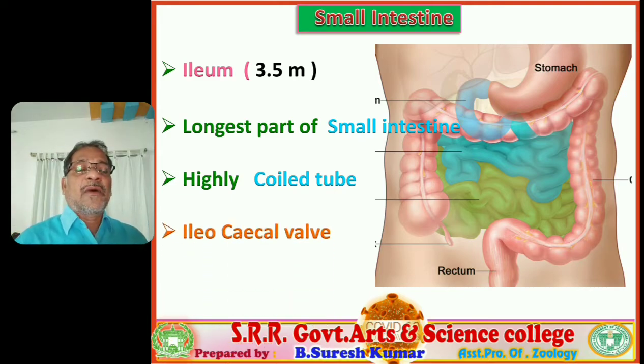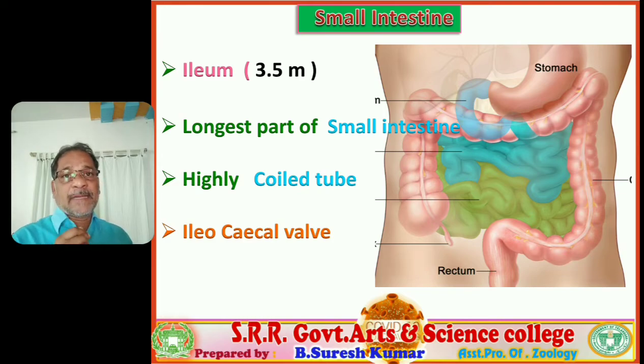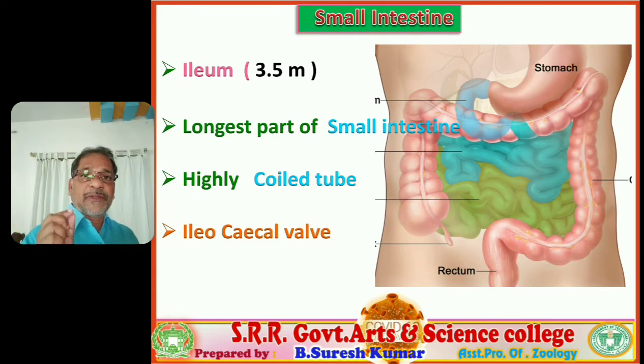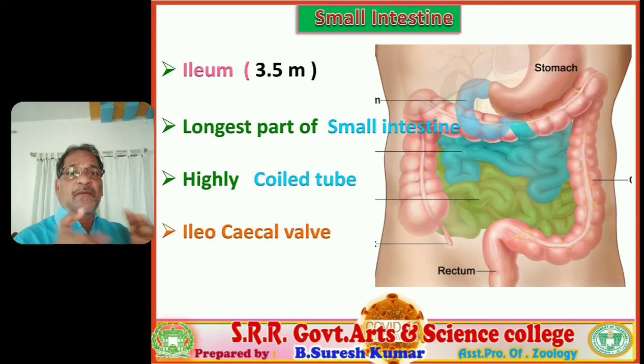And next, all these coilings of the small intestine are held together by means of mesentery layers. Previously, I discussed the greater omentum of the stomach. Like that, all these foldings of the small intestine are held together by means of a connective tissue layer. That connective tissue layer is called the mesentery. Remember, the mesentery holds all these foldings together. Clear? Right.